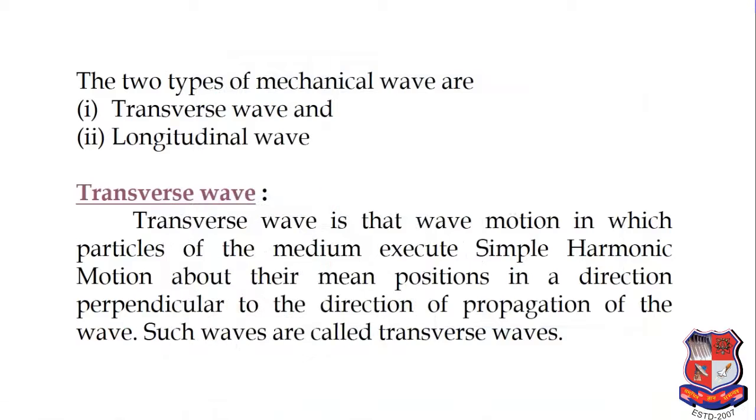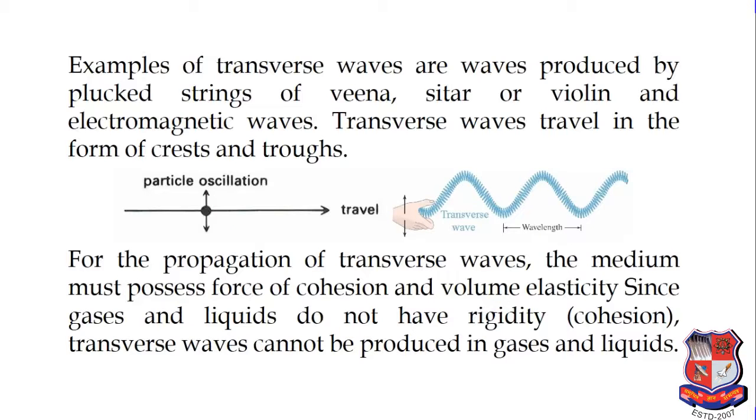Now, examples of transverse waves are waves produced by the plucked string of a veena, sitar, or you can consider a violin. An electromagnetic wave is a transverse wave. Transverse waves travel in the form of crests and troughs. If we consider the position of a particle during the propagation of the wave, it will always be perpendicular.